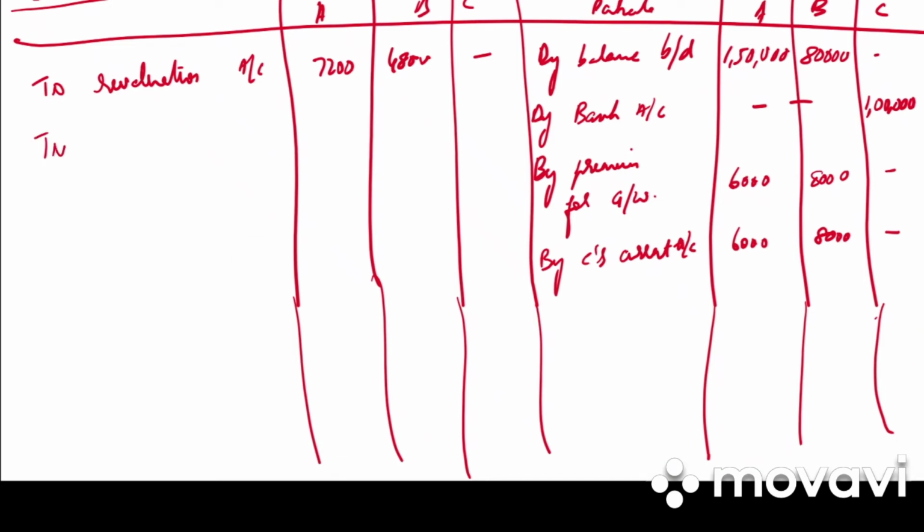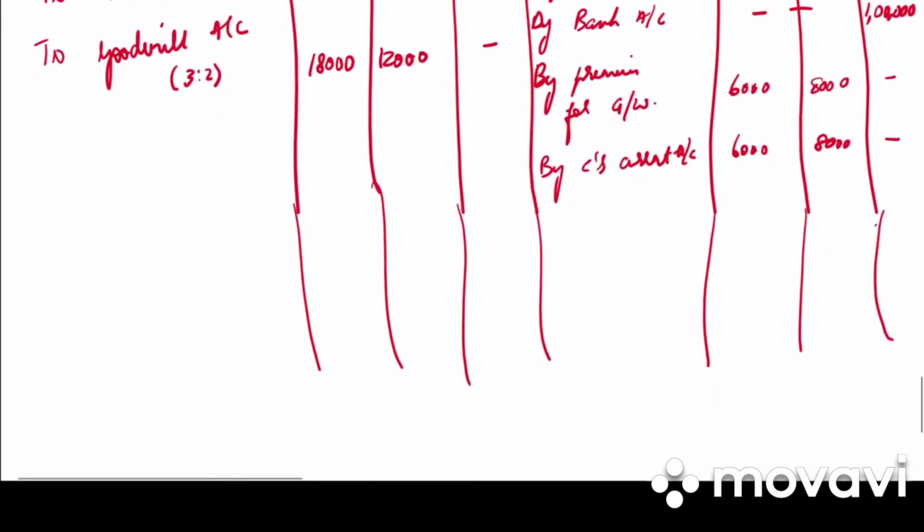Then in the old balance sheet, they have given us goodwill. So to goodwill account in the old ratio to the old partners, 30,000 into 3 by 5, 18,000. 30,000 into 2 by 5, 12,000. I hope you are clear with this entry. This is case 2. This is case 3. Goodwill not brought in cash, and case 2 is goodwill brought in cash.